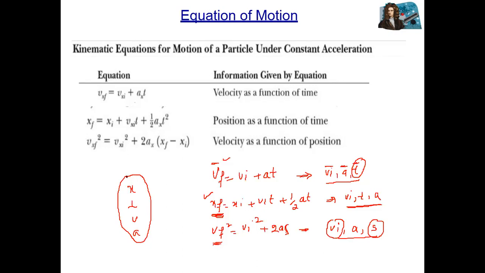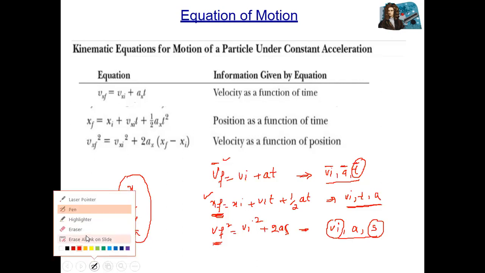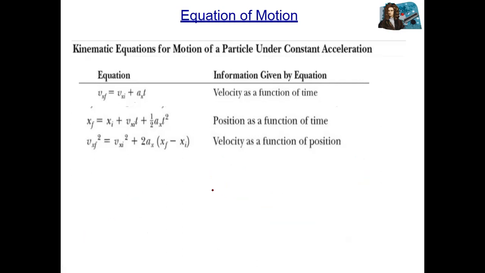First one, vf is equal to vi plus at. But if we are moving along the x-axis, then we write vfx, which means final velocity along the x-axis, so vix plus axt.